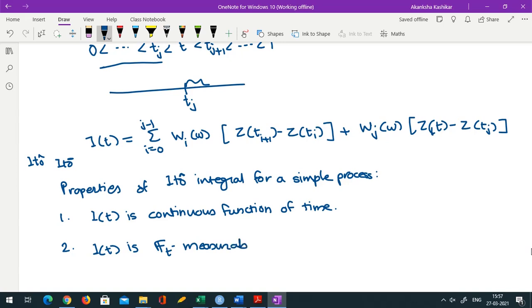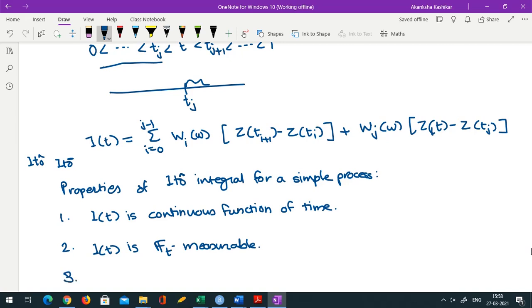What do I mean by this? If the history of the process up to time point t is known, then It becomes known. That makes sense because the terms involved in It only contain history of the process up to time point t. No future information is needed, no value of any random variable beyond time t. As a result It becomes Ft measurable.